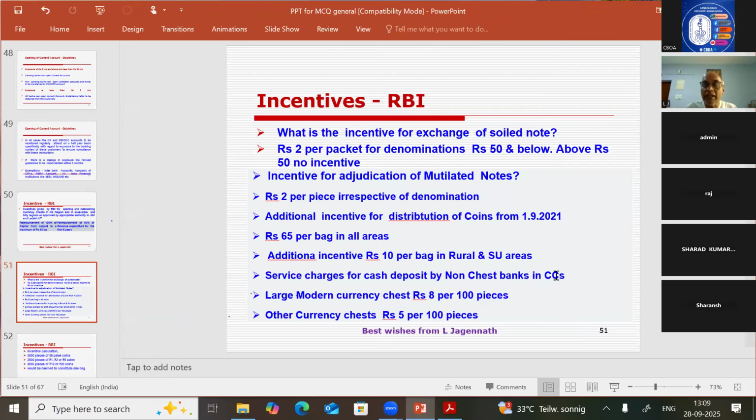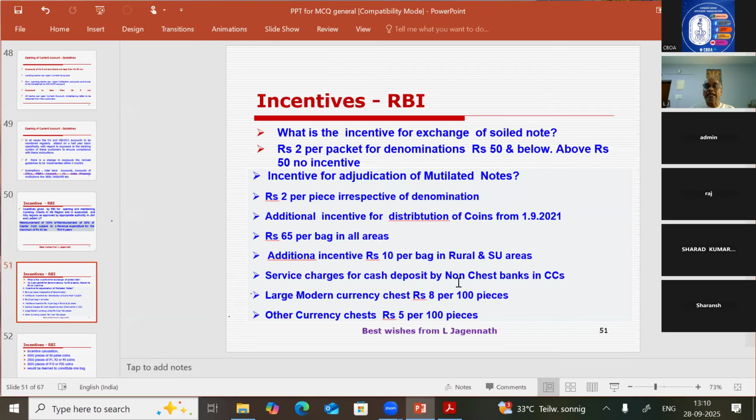So whenever the people from Yes Bank come and deposit the excess balance with the currency chest, which is linked to Yes Bank in Chennai, Canara Bank has to collect a commission from that bank, which does not have a currency chest linked to ours. What is the commission you have to collect? That is the question now.